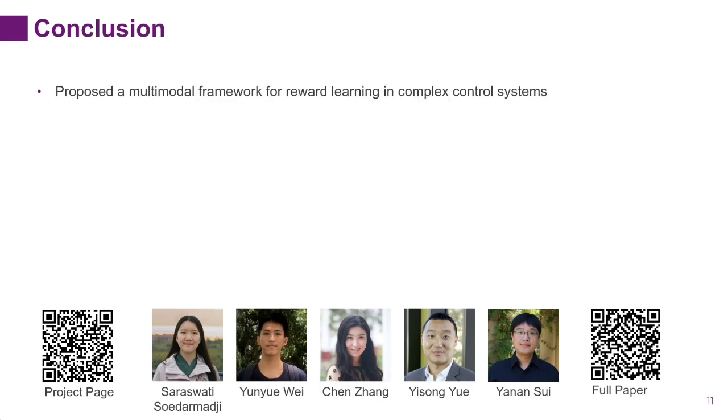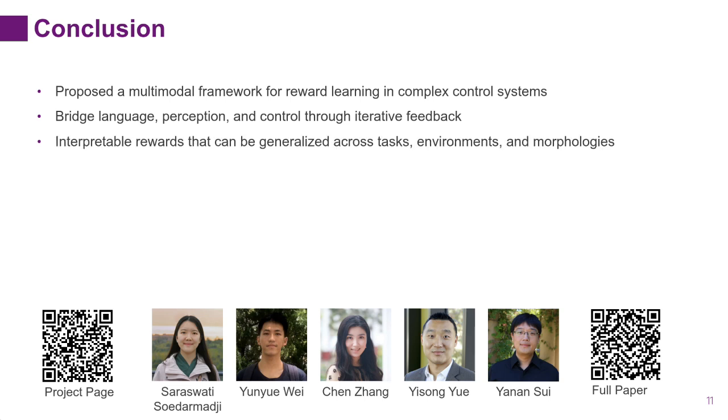To conclude, this work proposes a multimodal framework for reward learning in complex control systems. By combining language and visual feedback, the approach bridges high-level task descriptions with low-level control through an iterative refinement process. Importantly, the learned reward functions are interpretable and structured, allowing us to better understand how the system improves over time. The method also demonstrates strong generalization across different tasks, environments, and even morphologies, highlighting its flexibility.